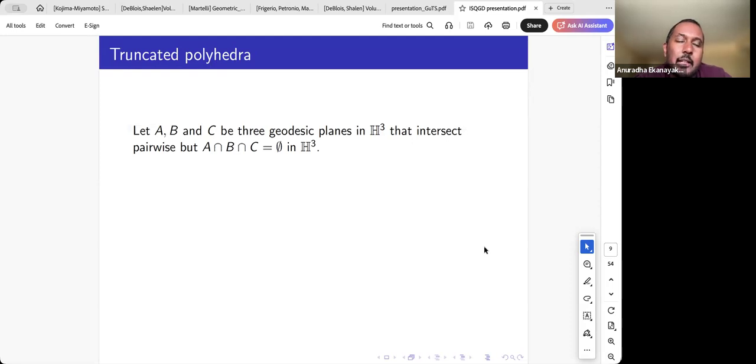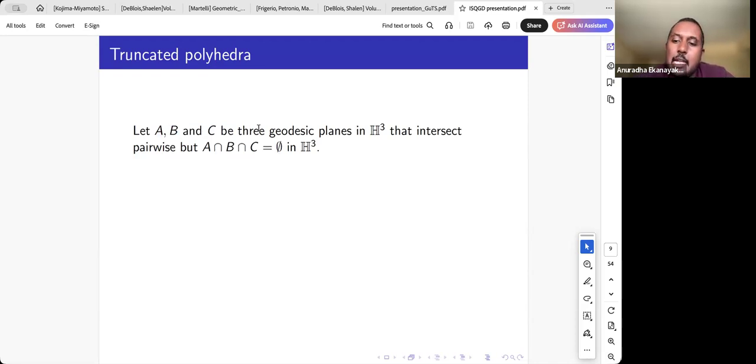And now I want to explain the type of geometric building block that we will need to construct them. How do we construct them, or how do we triangulate them? To do that, we'll need a special type of polyhedron in H3. The setup is we take three geodesic planes, A, B, and C, in H3. They intersect pairwise, but the three of them do not intersect inside H3.